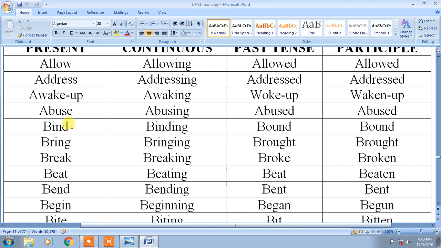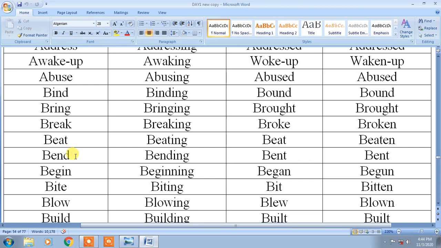Bind books, to tie. Bring something from the shop, to bring. Break, make two pieces. Beat somebody, to hit. Bend, to bow. Begin your work, to start. I am not that good in Hindi, but I could interact in Hindi in the class.